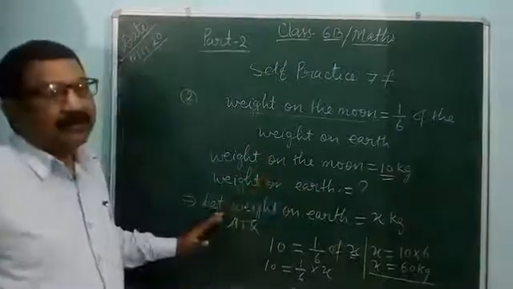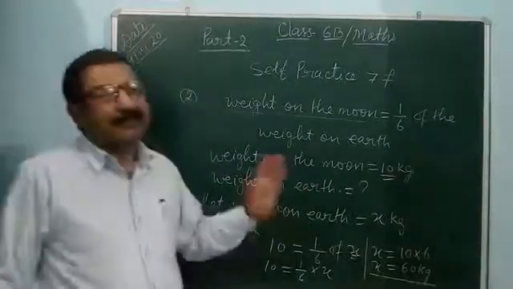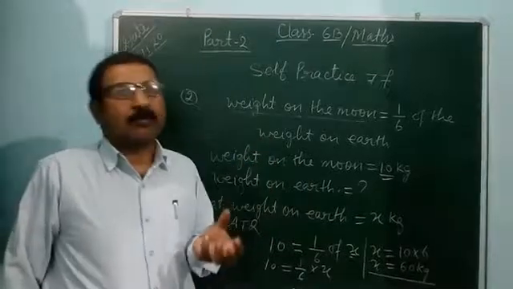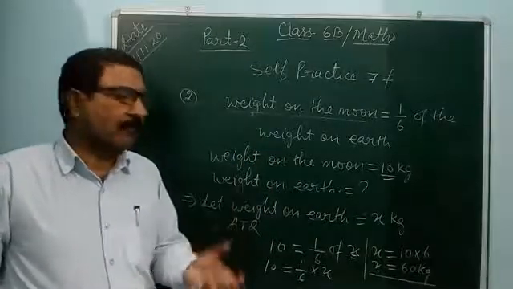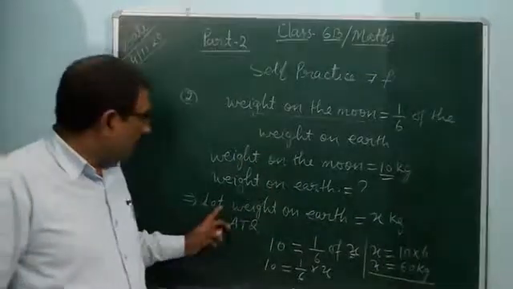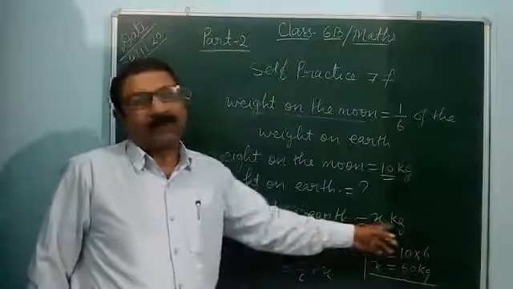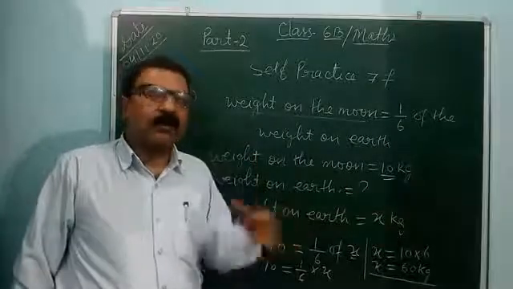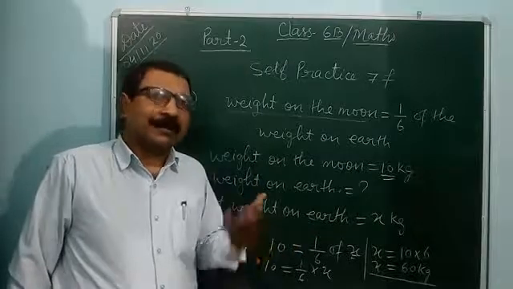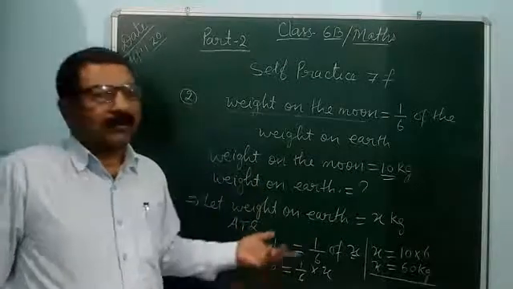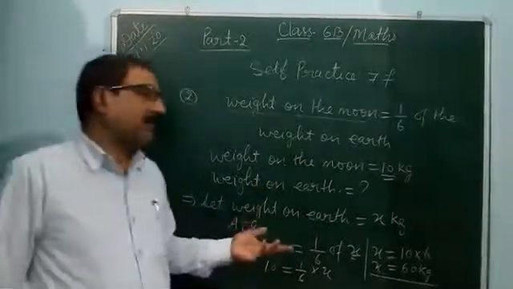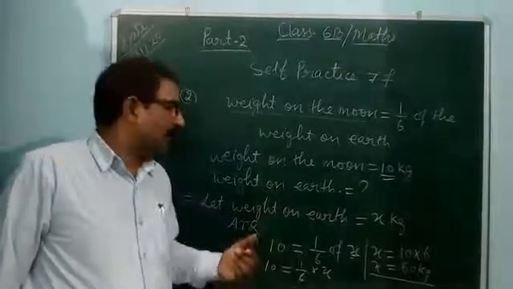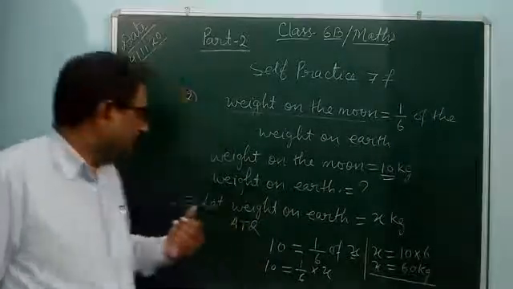You can consider that weight on the earth is unknown, so you take an unknown number according to the basics of algebra. So let weight on the earth be x kilogram. You can take a, p, s, or y kilogram. Any alphabet you can choose.